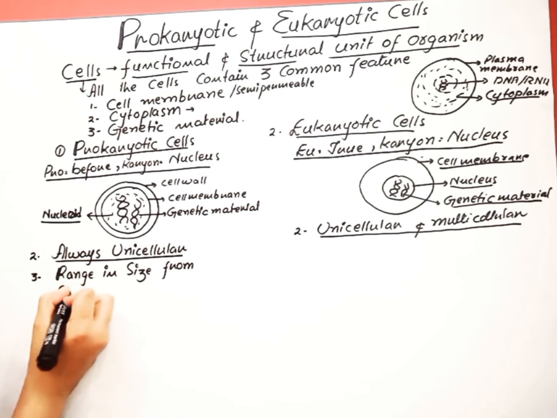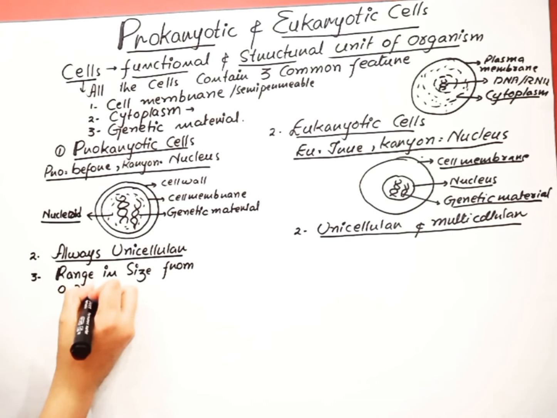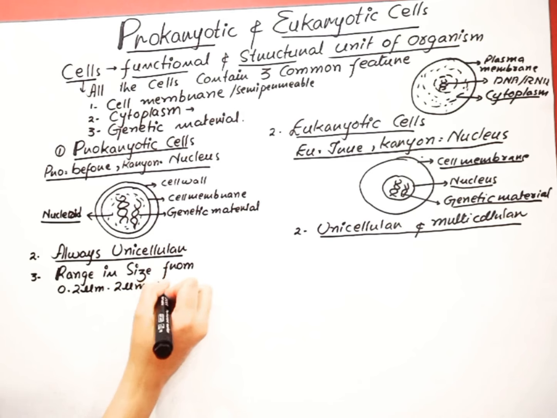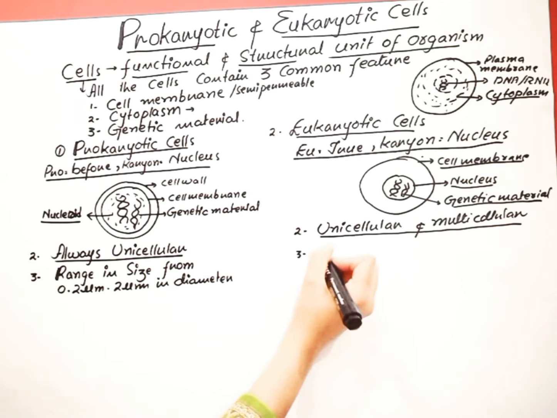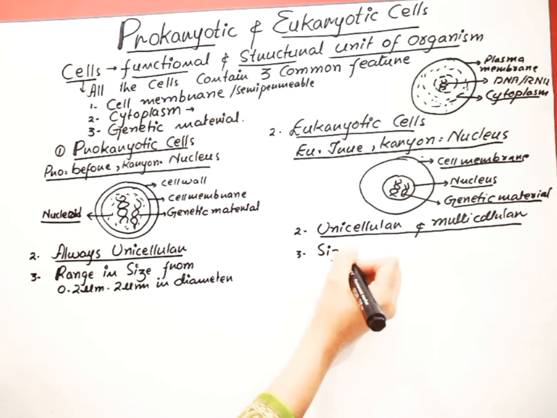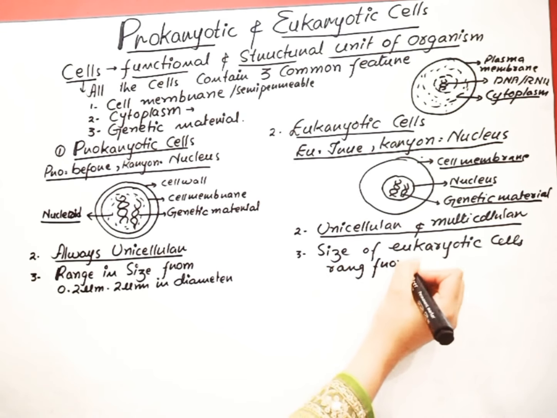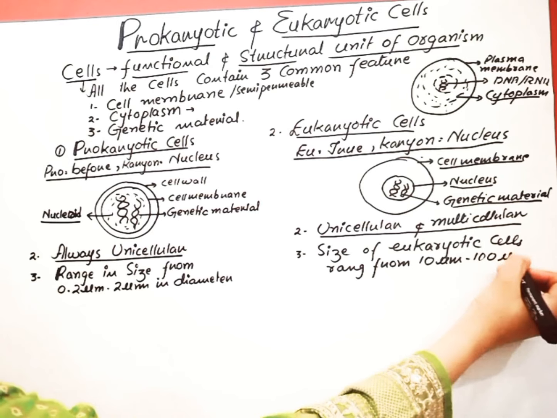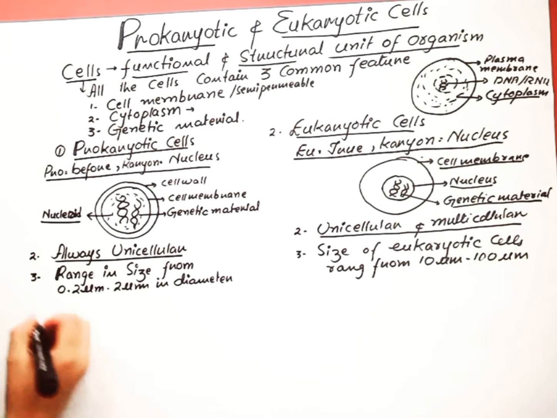Prokaryotic cells range in size from 0.2 micrometer to 2 micrometer in diameter, while the size of eukaryotic cells ranges from 10 micrometer to 100 micrometer in diameter.